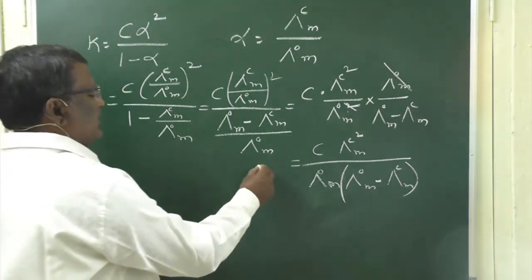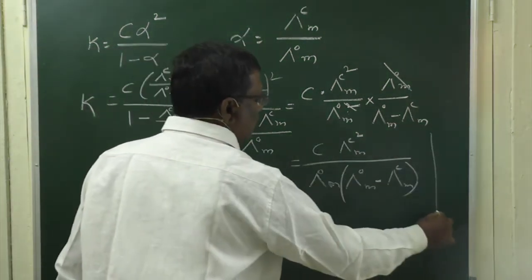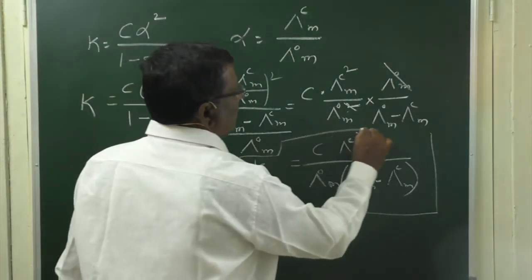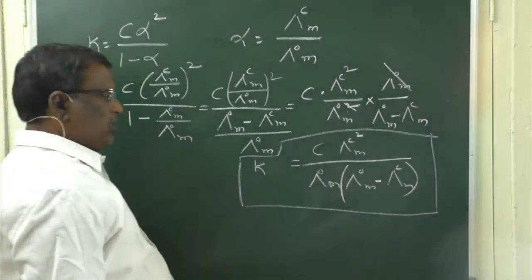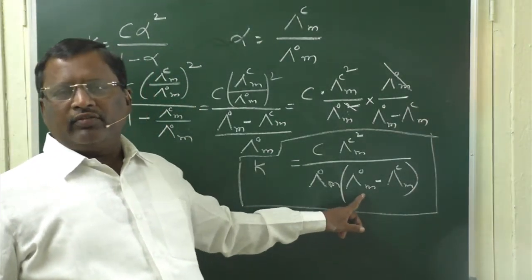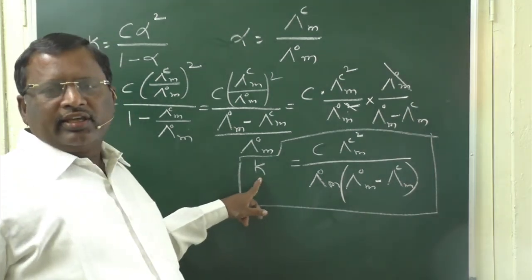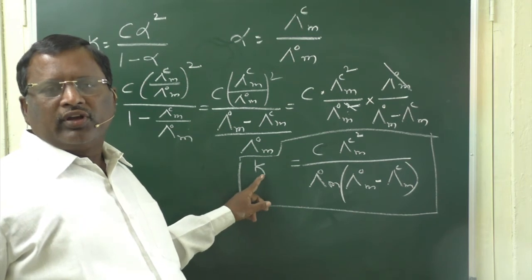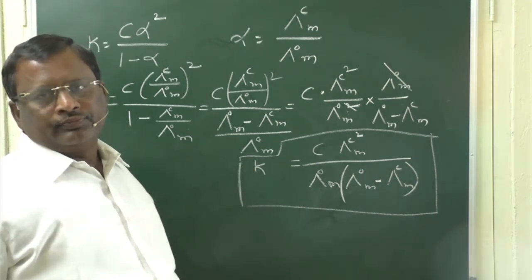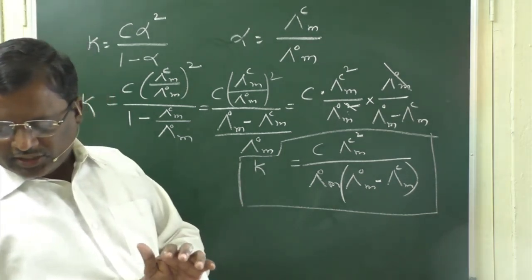So this is the equilibrium constant. If you know the molar conductivity of a weak electrolyte at a given concentration and its limiting molar conductivity, which you are able to calculate by using the Kohlrausch law, you can calculate the equilibrium constant for a weak electrolyte at given conditions. This is one more important application of Kohlrausch law.